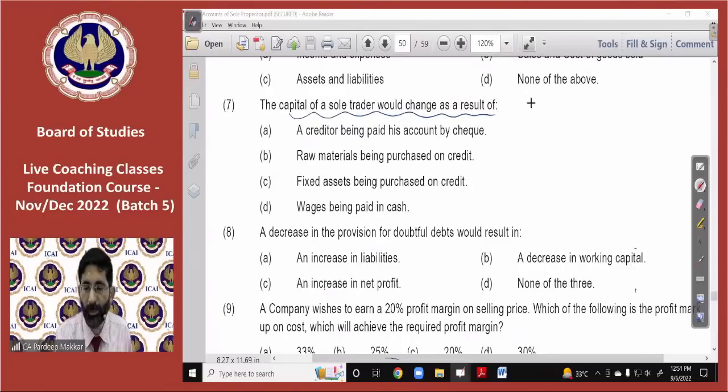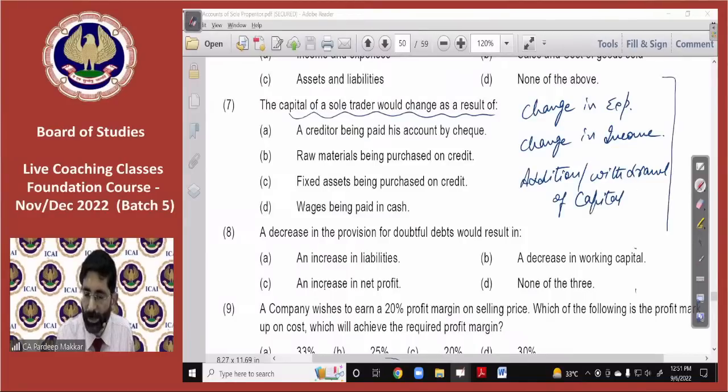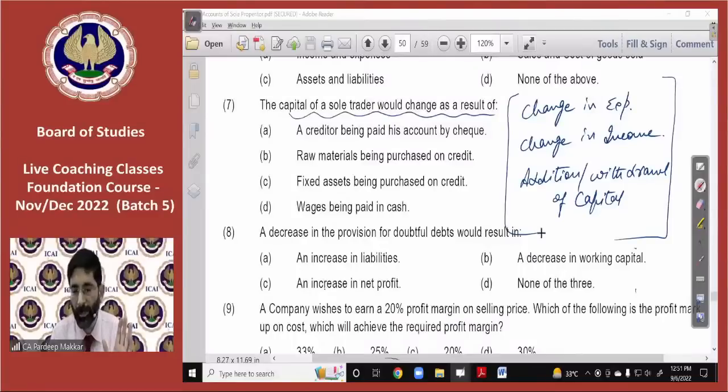Capital will change whenever there is a change in expenses, whenever there is a change in income, whenever there is an addition or withdrawal of capital. That's it. Capital will change only due to these three reasons. No other thing can change your capital.